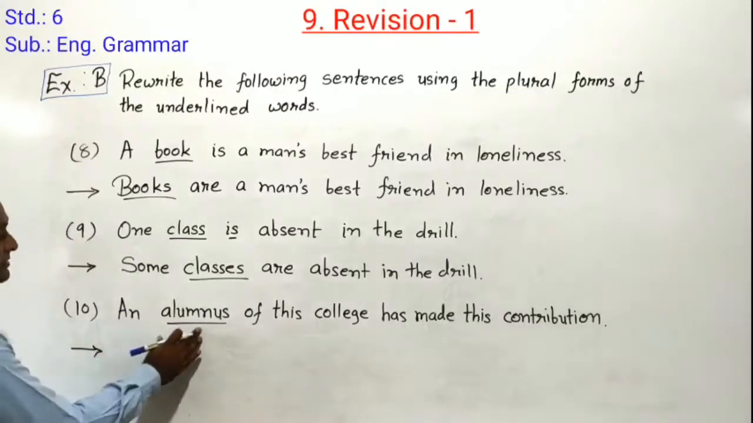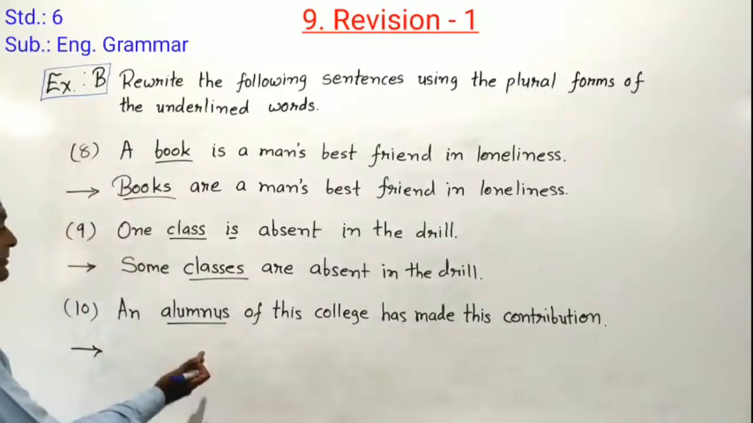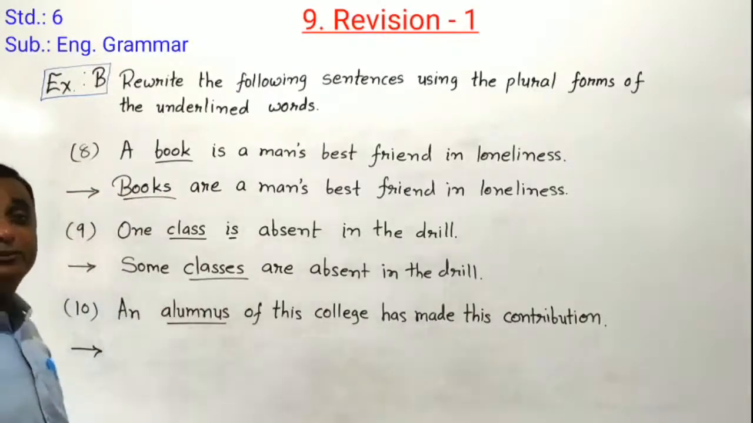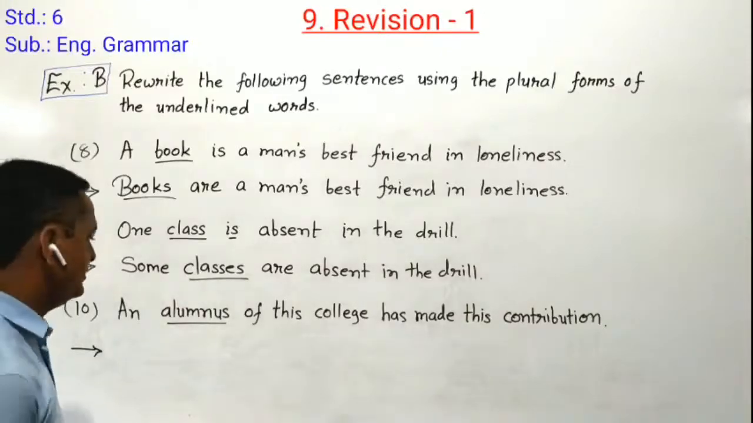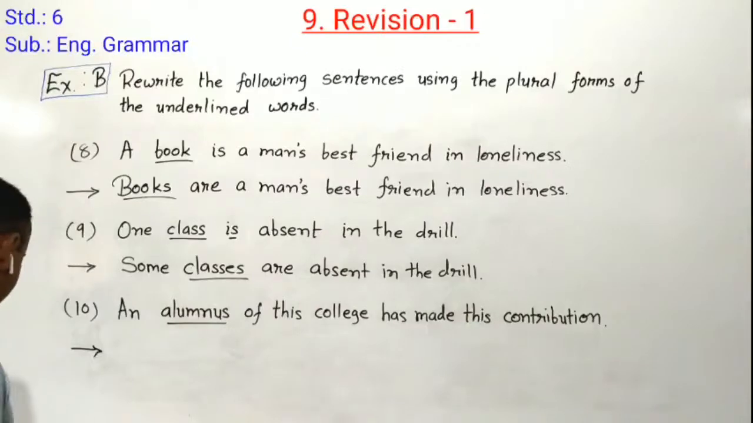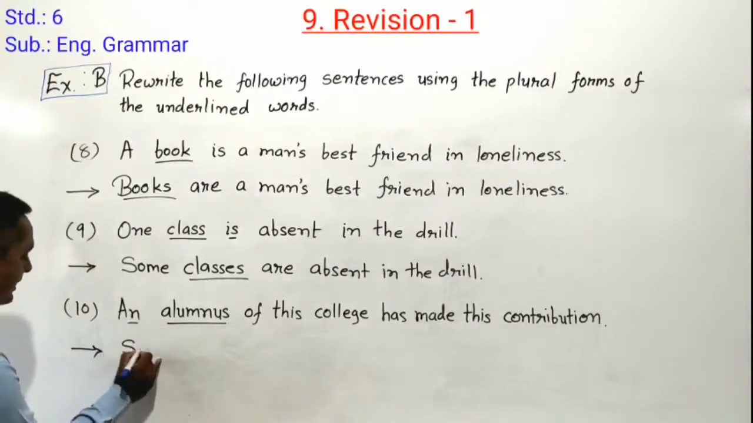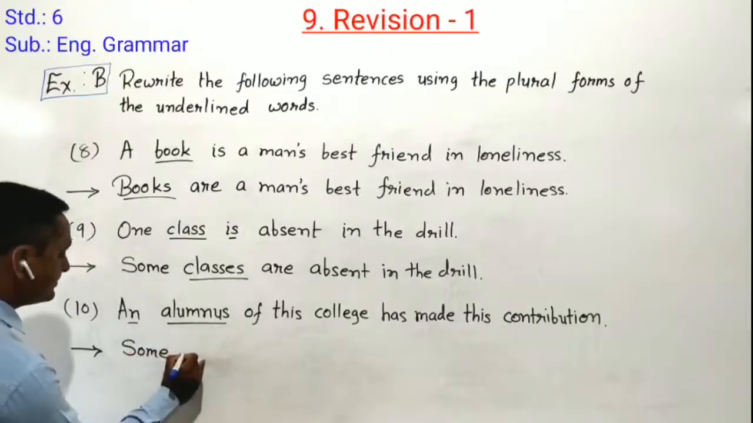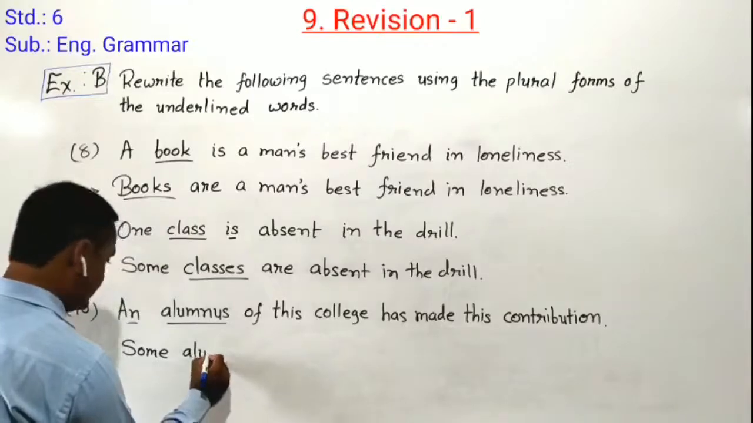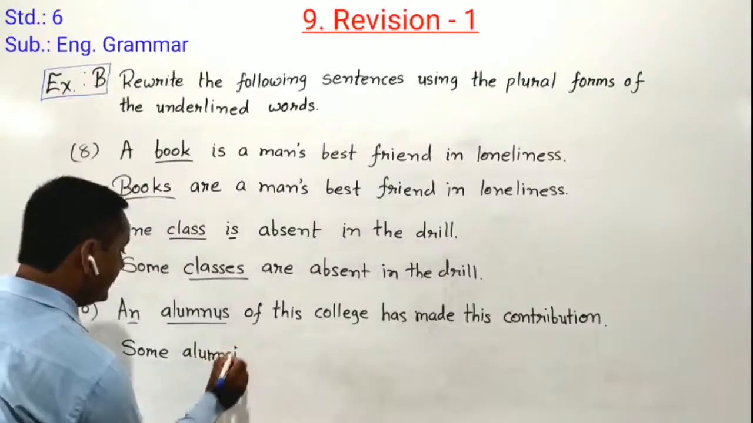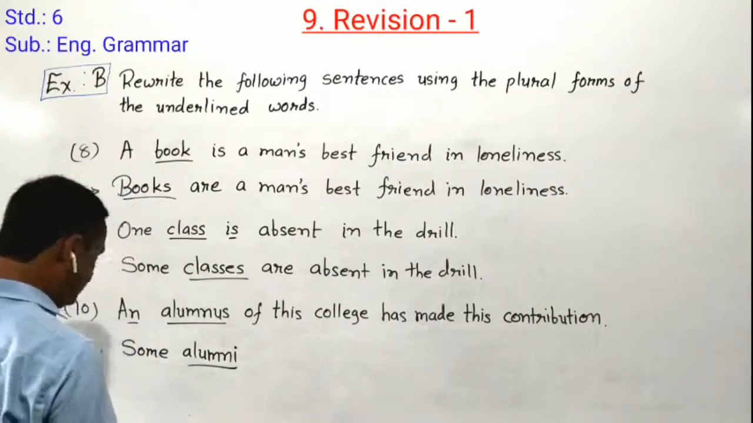Now the last sentence remaining, number 10. An alumnus of this college has made this contribution. An alumnus is given in a singular form here. Instead of an alumnus, we have to convert here. N we have to remove. Instead of an, we have to write some alumni. The plural form of alumnus is alumni. Like that, you have to write alumni of this college.